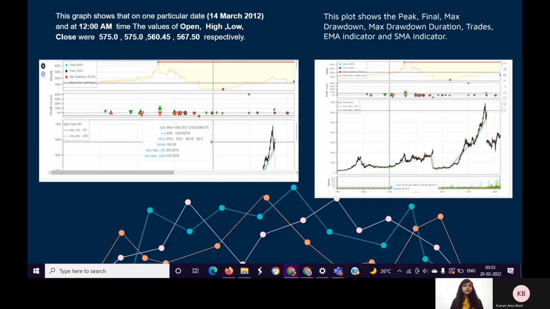The exponential moving average places greater weight and significance on the most recent data points. It is also referred to as the exponentially weighted moving average. Here the right side plot shows the peak, final, max drawdown duration, trades, EMA indicator, and SMA indicator. Thank you. From now on, our groupmate Kamal will continue.